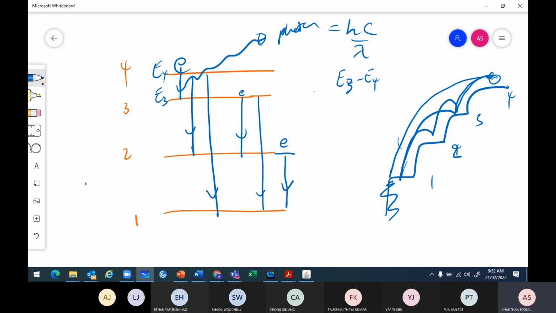Next time they'll ask you to draw the possible transitions. Start with the top: 4 to 3, 4 to 2, 4 to 1, and then go to 3. Sometimes the electron has already jumped to 3, so there are another two options, 3 to 2 and 3 to 1. The electron already at 2 can drop to 1.